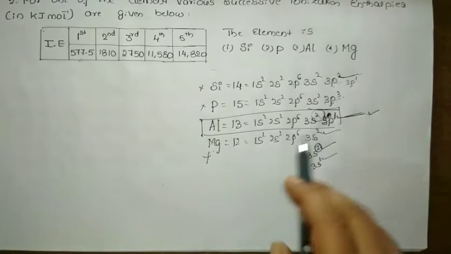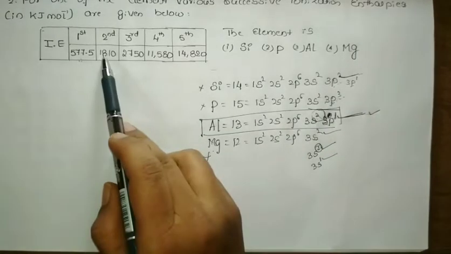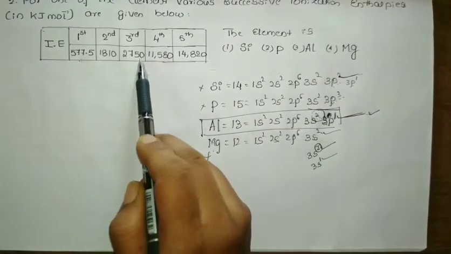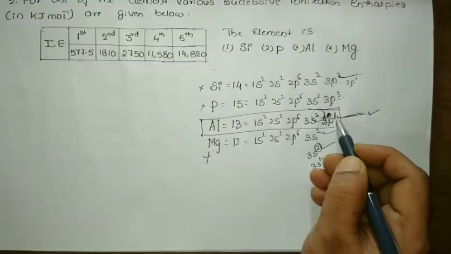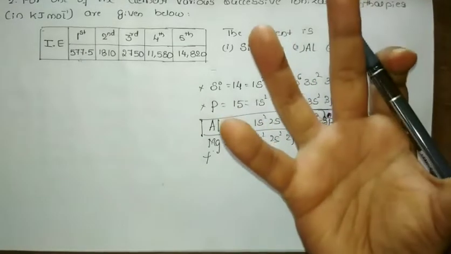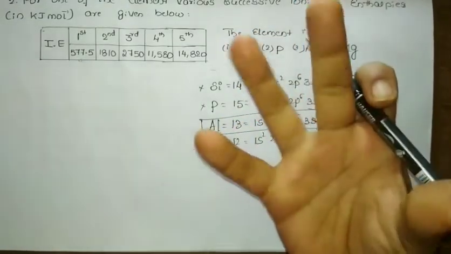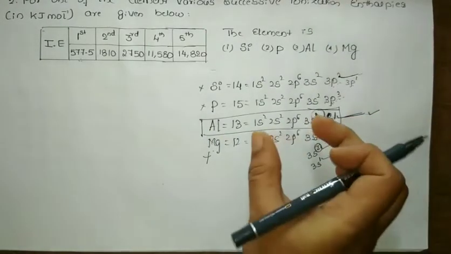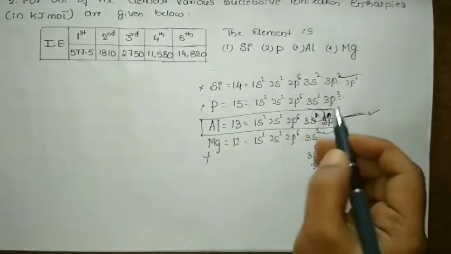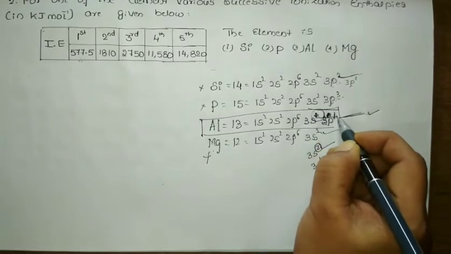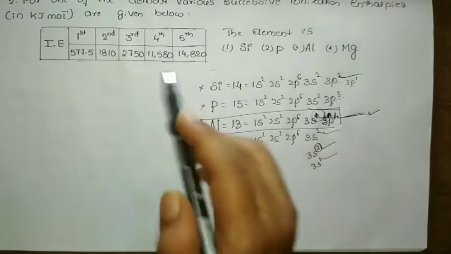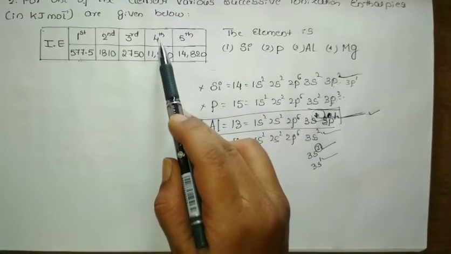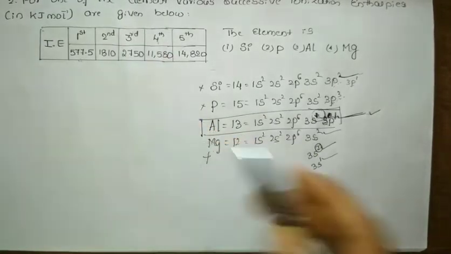Now come to the third ionization energy. From 1810 to 2750 there is a sudden doubling of the energy, because the size shrinks, and when the size shrinks, the outermost electron is held more closely. So even the third ionization energy is high, but you can observe that the fourth ionization energy is very much higher compared to the third. Why?